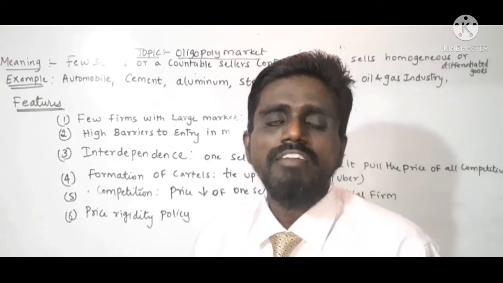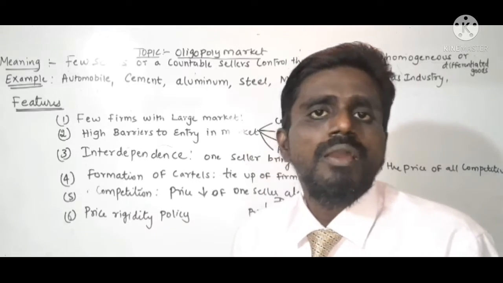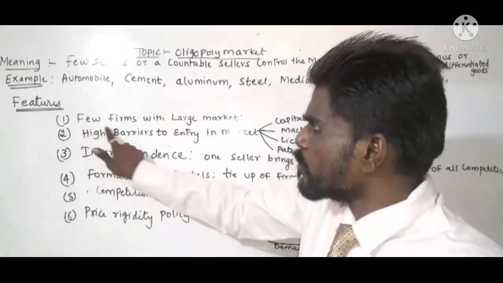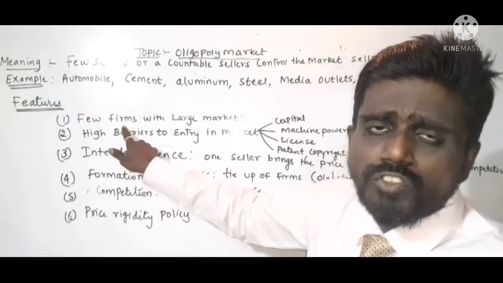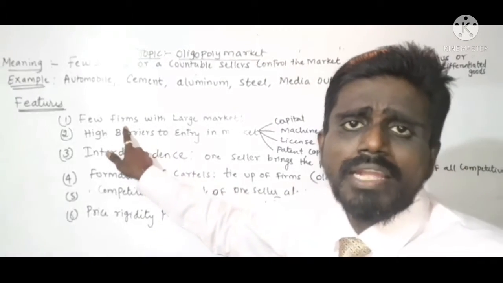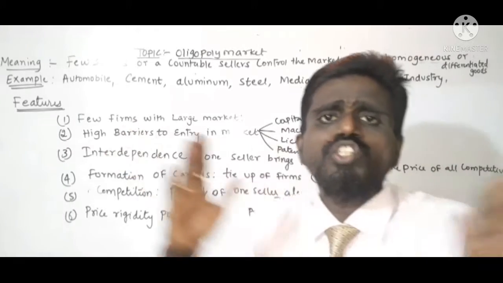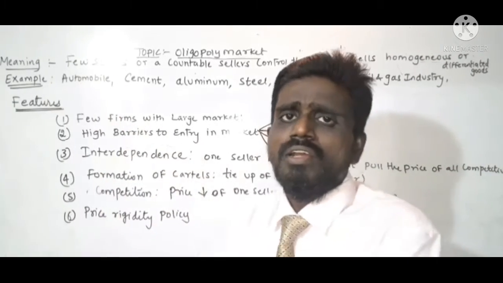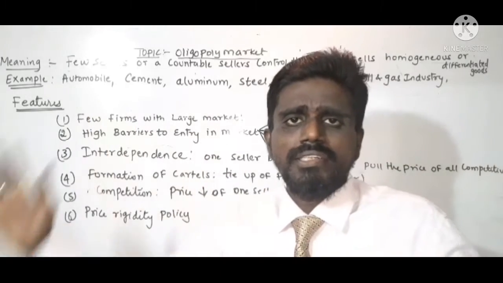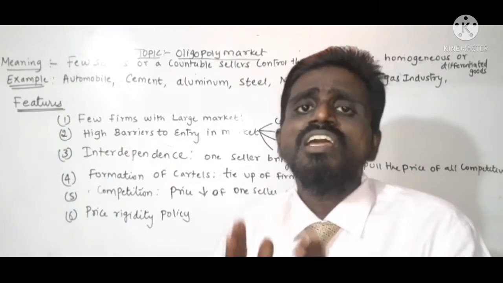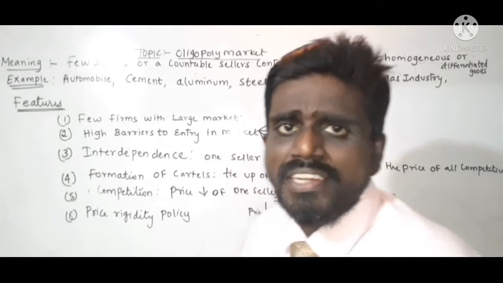Very important five features of oligopoly market. The first feature is what? Few sellers. As you know, in oligopoly market there are few sellers available in the market with a huge market share. Understood? They control the market. They have a large amount of market share.